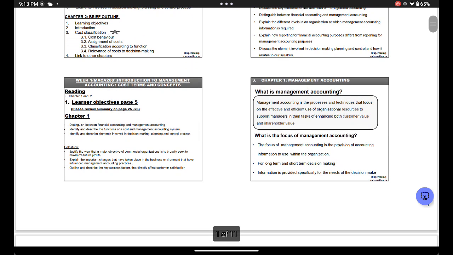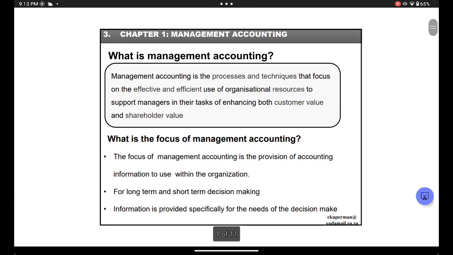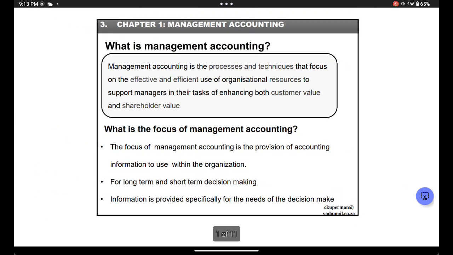So starting off now, it's starting over here, right? Now, okay. So what is management accounting? Now, management accounting in summary is when you do accounting in a business. Now, people who do BCom accounting will know this, right? Management accounting is different from accountants that are external to the business. So, do you know how you get auditors? They're basically like accountants who will come in your business and make sure you're complying with all your regulations and your financial statements, check if there's no fraud and all that. That's external. But if someone in the business does accounting, helps the business to make decisions about the money in the business, that's management accounting.